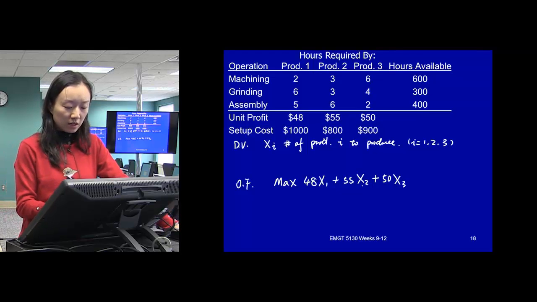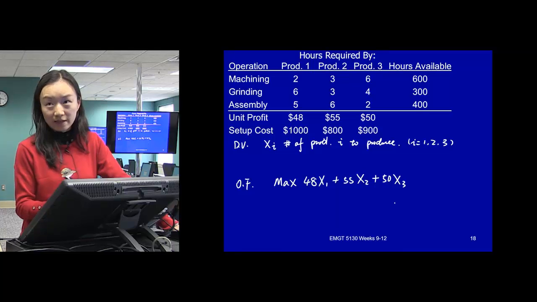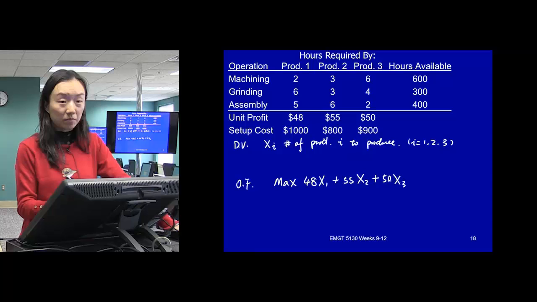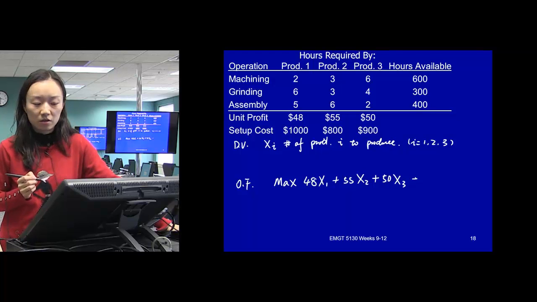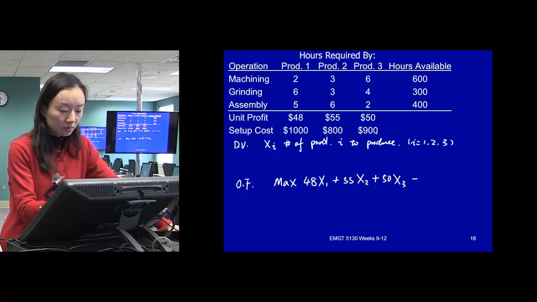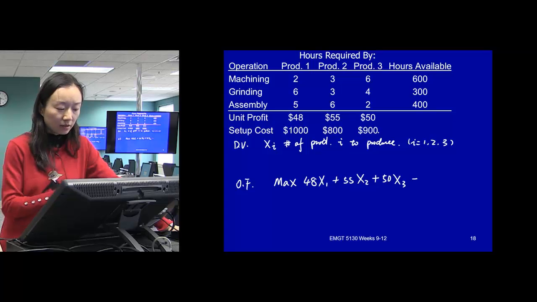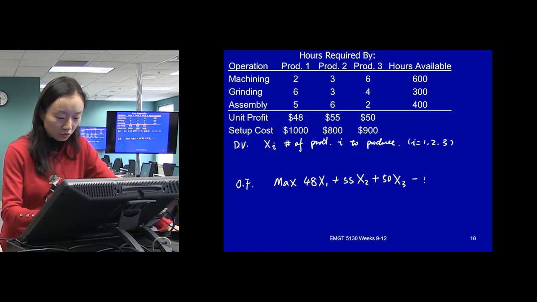There is a possibility that maybe one of the x will be 0, meaning we're not going to produce that type of product. If that's 0, then the profit won't be counted. And we said that we need to subtract those setup costs here.